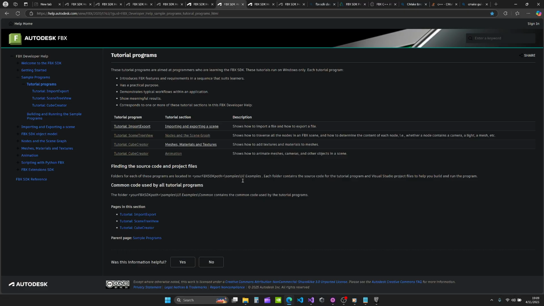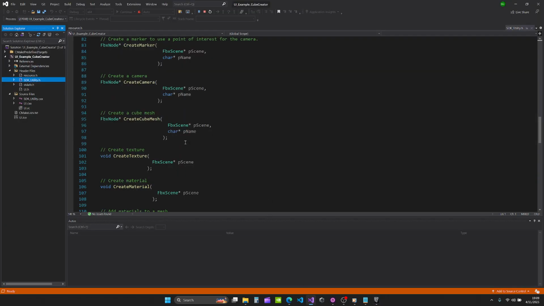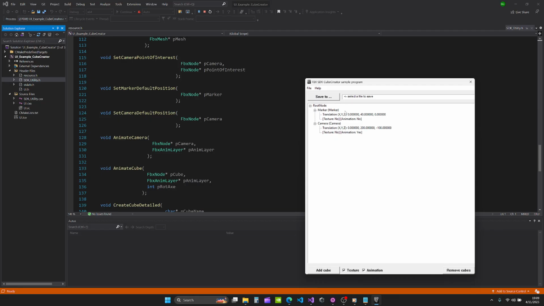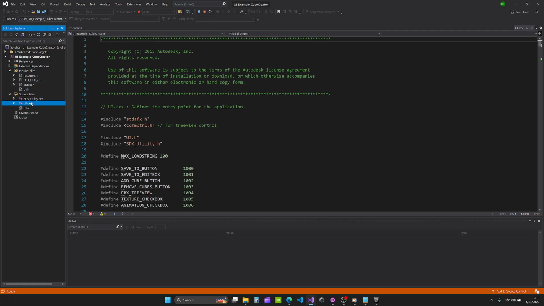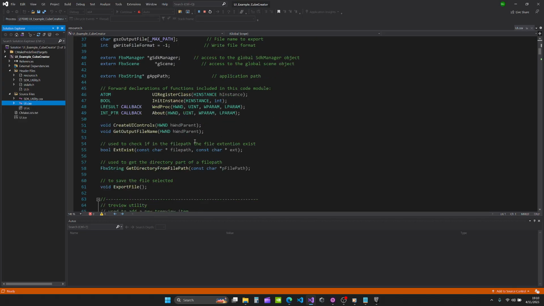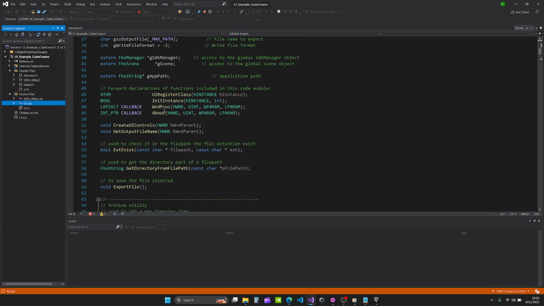There are various sample programs, and they all have their source code included, and interestingly enough, it would appear that the UI for this version was created using the Win32 API, as that seems to be shown from the UI file.